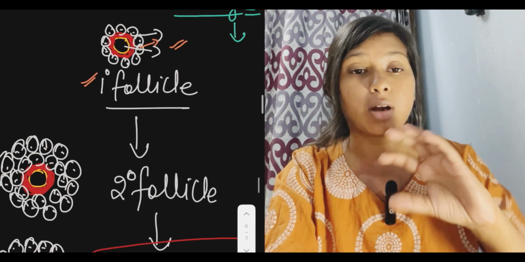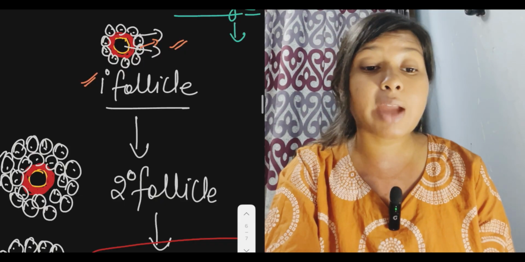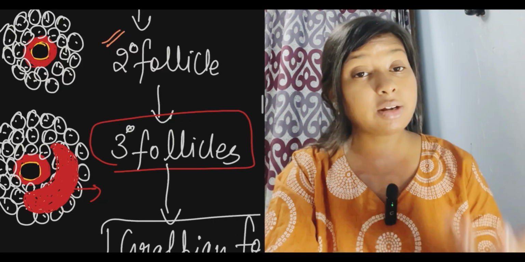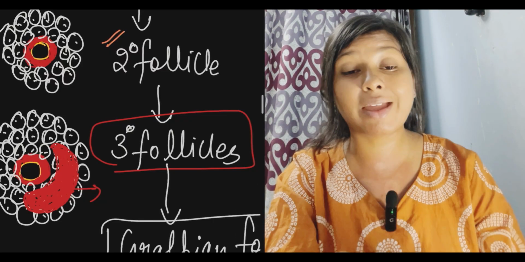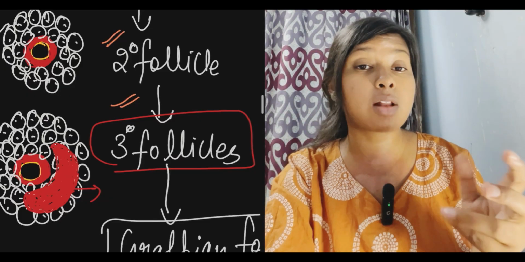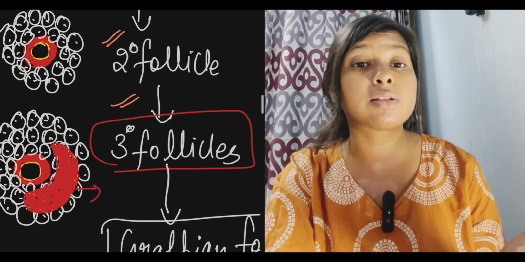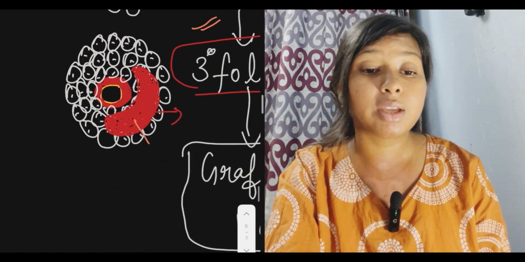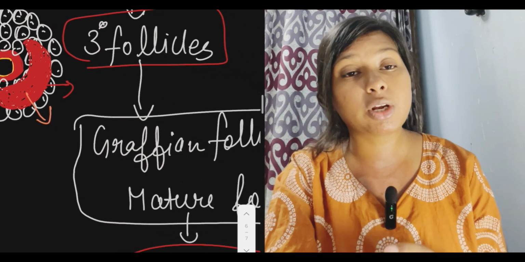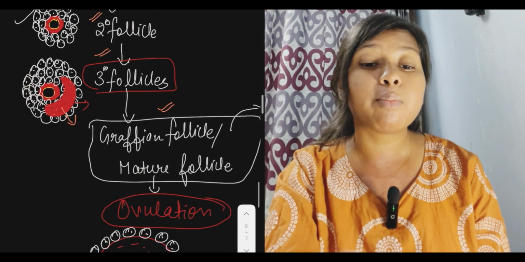When it gets covered by two or more layers, that forms the secondary follicle, and the secondary follicle, further layered by many layers, forms the tertiary follicle. As we have discussed, the tertiary follicle has the antrum, a fluid filled cavity. We can see here the fluid filled cavity. After the tertiary follicle matures, it forms the Graafian follicle or mature follicle.